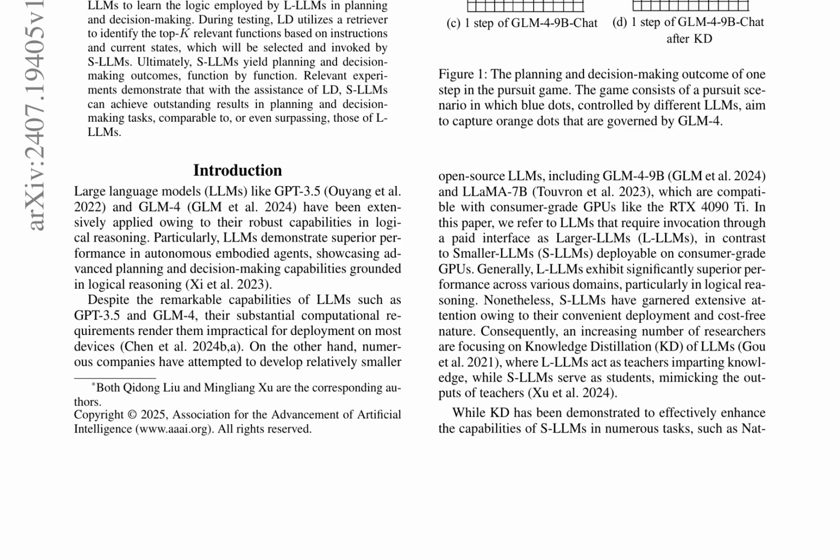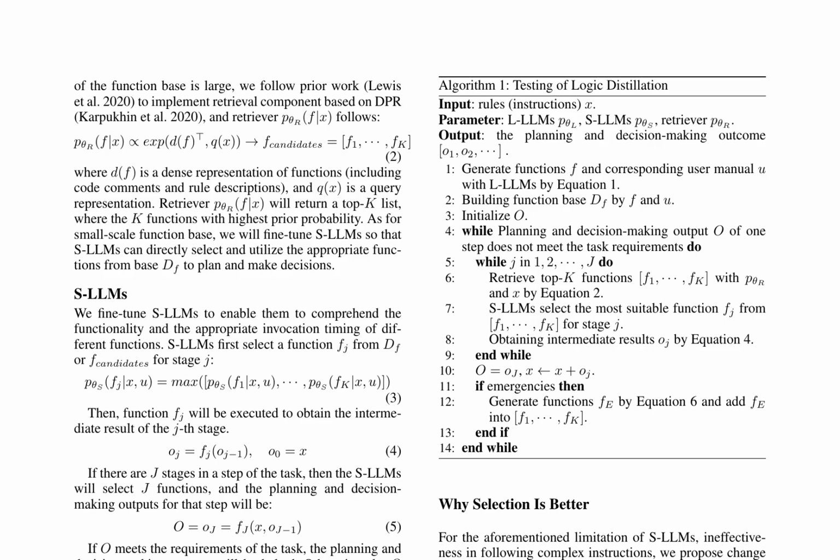The LD framework decomposes the planning and decision-making logic of L-LLMs into multiple stages, each represented by a specific code function. LD integrates these functions into a function base and fine-tunes S-LLMs to learn and apply the relevant functions. During testing, LD employs a retriever to identify the top K relevant functions based on the current state and instructions, enabling S-LLMs to select and execute functions from this set.